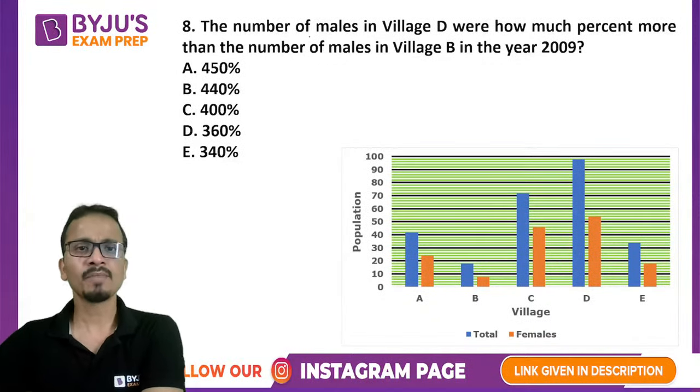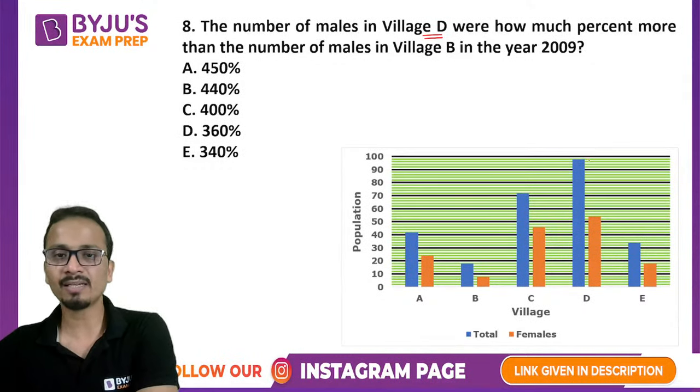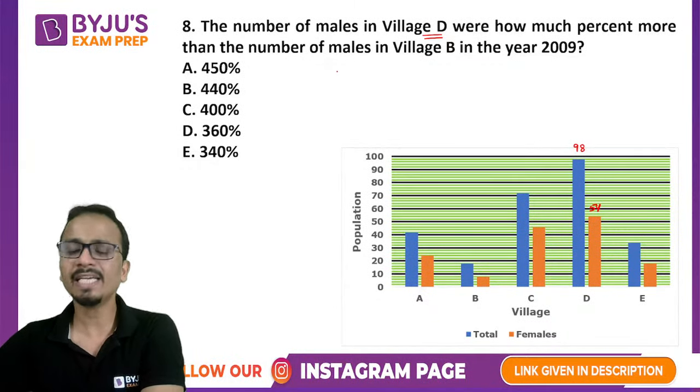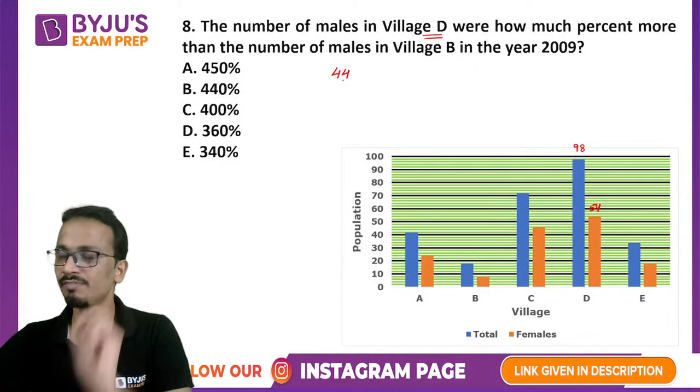Now the question is the number of males in village D. Let's calculate the number of males in village D. The total population is 98 and the number of females is 54, so the number of males will be 98 minus 54, that is 44. This is the first value.